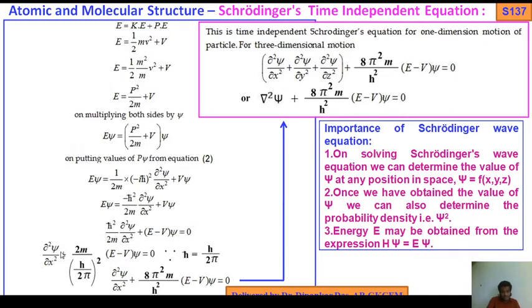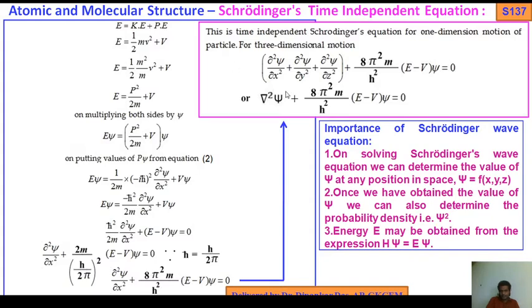On simplification, del squared psi by del x squared plus 4 pi squared, so 4 pi squared times 2m gives 8 pi squared m, comes to the numerator, and h squared in the denominator: del squared psi by del x squared plus 8 pi squared m by h squared into E minus V psi equals 0. So this is the Schrödinger time independent equation for one dimensional motion of a particle.